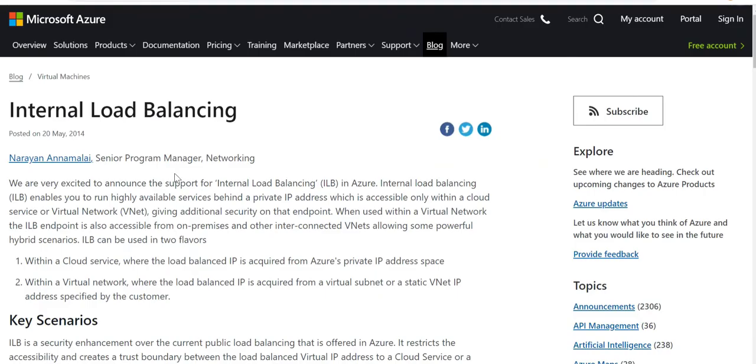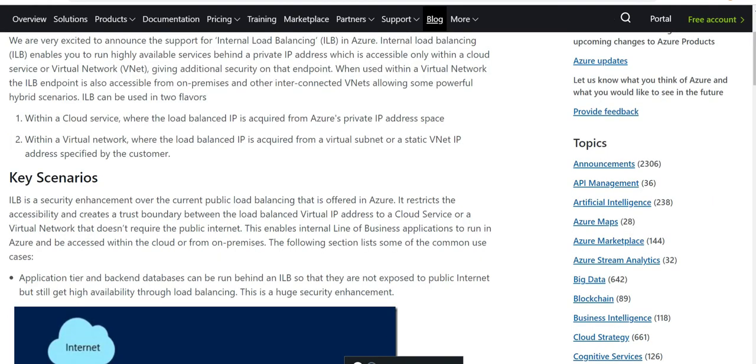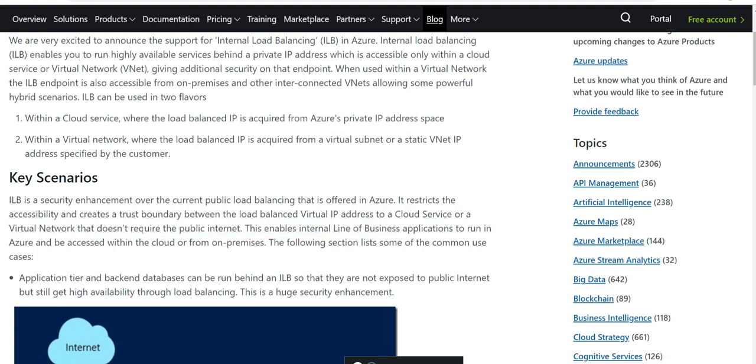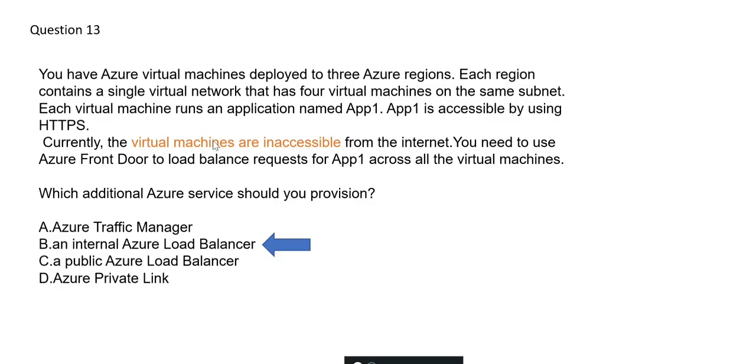If you see this documentation, internal load balancer runs highly available services behind a private IP address. That is point one. The other thing is it restricts accessibility to create a trust boundary between load balancer virtual IP addresses to a cloud or a virtual network that doesn't require public internet. So this is our option. Here we are already saying that virtual machines are inaccessible from the internet, and that is what suits the need. That's why we are using an internal Azure load balancer. A public load balancer is not needed here because the public interface with the public IPs, Front Door, is already doing it.